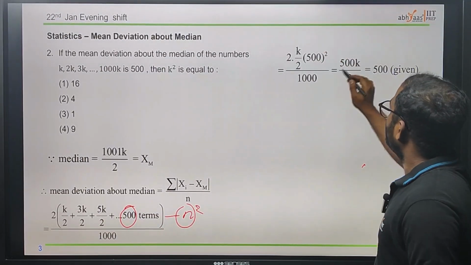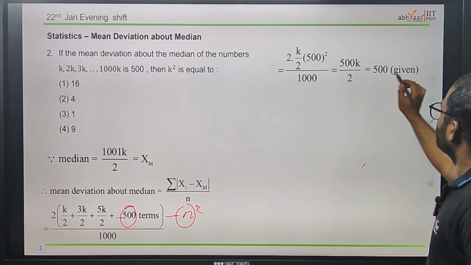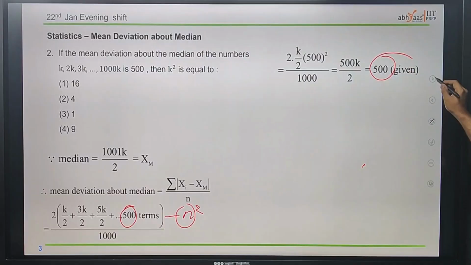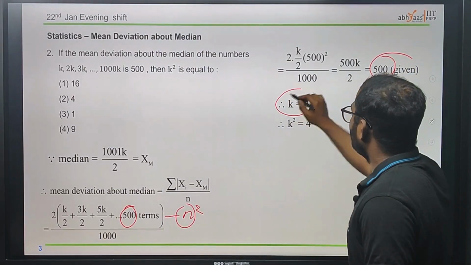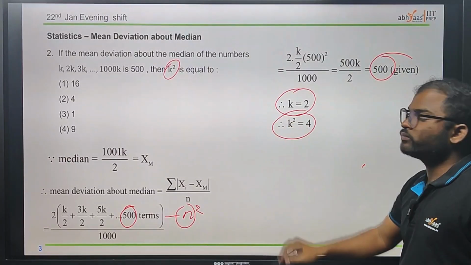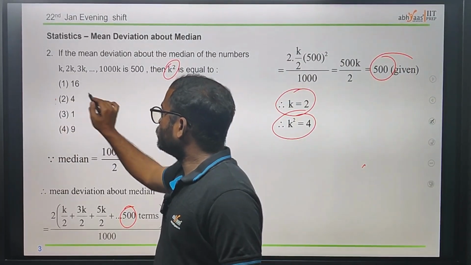Now the 500 cancels out and we will have 2. Since 500 is already given, we can easily find the k value, which is k equal to 2. They are asking about k square, therefore k square will be 4. That's how 4 is the option.